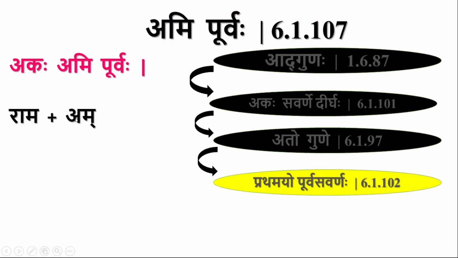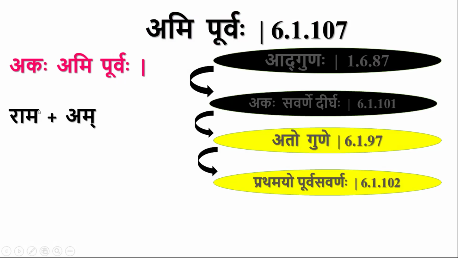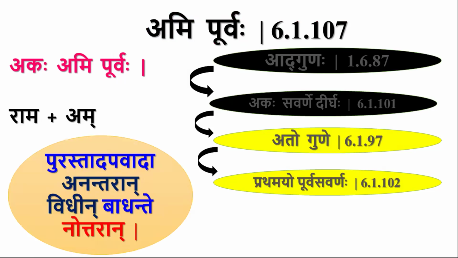So it starts with Ach letter. So by Pratamayo Purva Savarnaha, there will be Savarna Dirgha of this Hrasva Akara, which is present at the end of Rama. The question is, why is Ato Gune not applicable here? Since Rama is not a Pada, will it not block Pratamayo Purva Savarnaha?